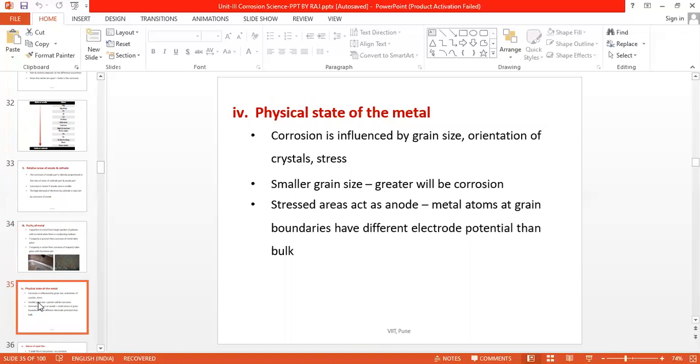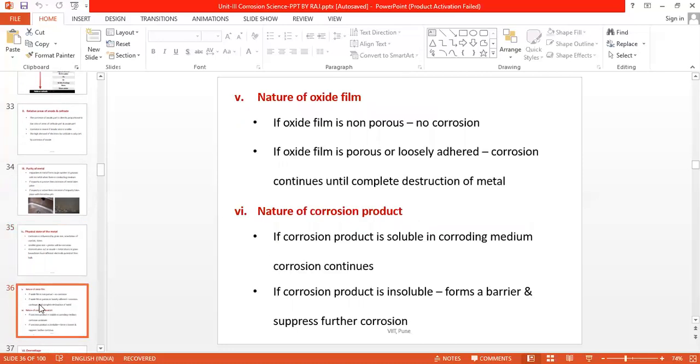Next is the physical state of metal. Corrosion is mainly influenced by the grain size, orientation of crystal, and the stress or worked part. The smaller the grain size, the greater the corrosion. Stressed areas act as anode, and the metal atoms at the grain boundaries have a different electrode potential than in the bulk. So the grain boundaries will function as anode rather than the bulk, and that depends on the nature of the physical state of the metal, whether it is stressed or unstressed, whether the grain size is smaller or greater, which will influence the rate of corrosion.